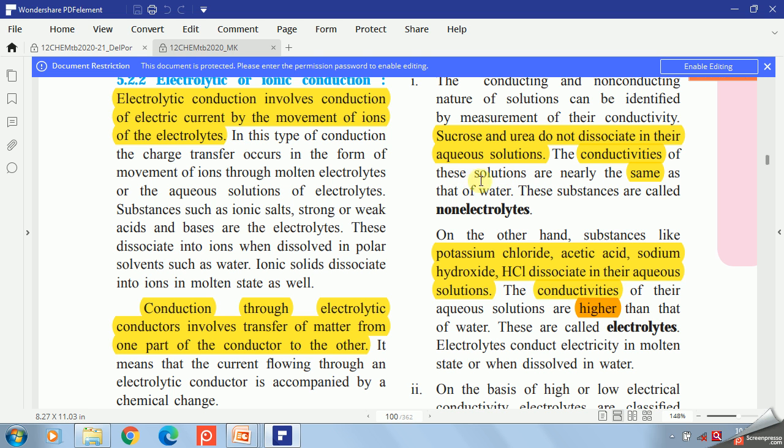So conduction of electricity does not take place through their aqueous solution. They are called non-electrolytes. And if you measure the conductivity of this solution, it is nearly equal to the conductivity of water. But if you check the conductivity of aqueous solutions of electrolytes, it is higher than that of water.